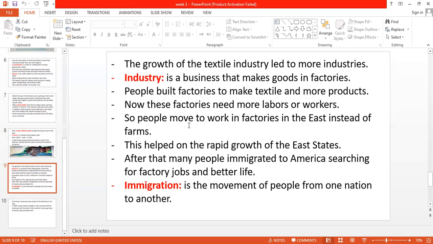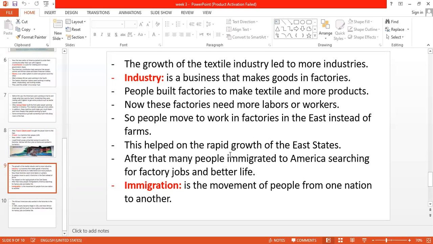And as a result, people started to move to America to work in these factories, leaving their work as farmers, and started to go to the east where they could find factory jobs. This helped the rapid growth of the East States. When they built many factories, guys, what happened? The industry increased, and also the population started to grow rapidly in the East States.